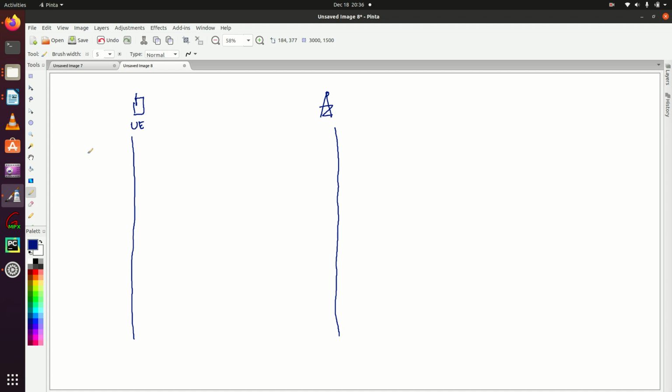Suppose this UE doesn't have any PUSCH resources, and now the UE wants to send some user plane data in the uplink direction. The first step the UE will take is to send a scheduling request.